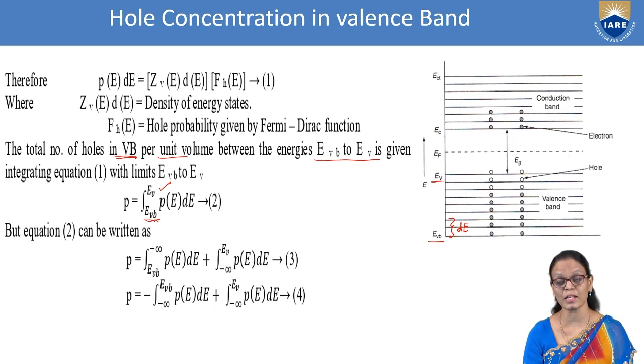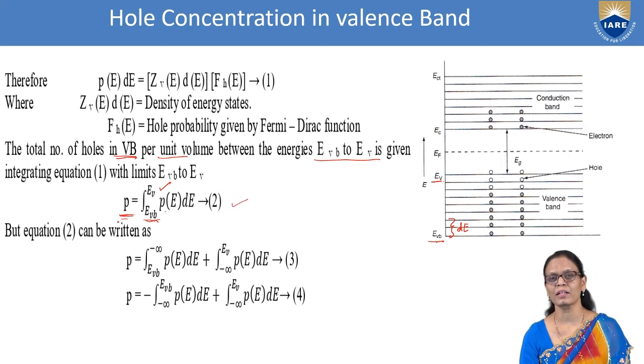We want to consider all the holes that are present in the region between EVB and EV. EV is the highest state, EVB is the lowest state in the valence band. So integrating P of E dE gives us the value of p, that is the carrier concentration, or the concentration of holes in the valence band.